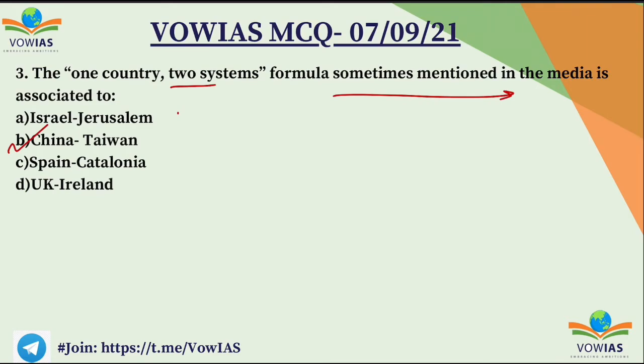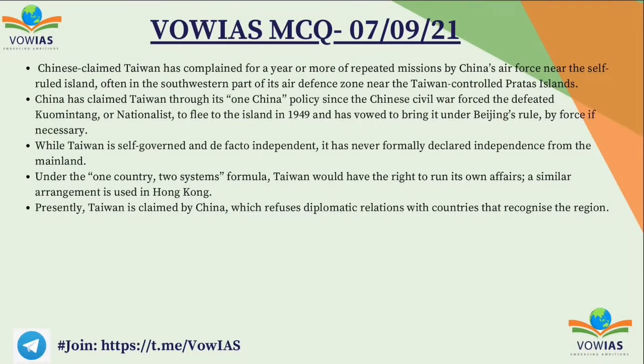China-Taiwan. So the Chinese-claimed Taiwan region has complained for a year or more regarding repeated intrusions of the Chinese Air Force near the self-ruled island. Taiwan, if you see, China claims Taiwan and Taiwan claims China. This is the issue with both China and Taiwan. Though Taiwan does not consider itself an independent country, Taiwan says that it is the main China and claims the mainland China.